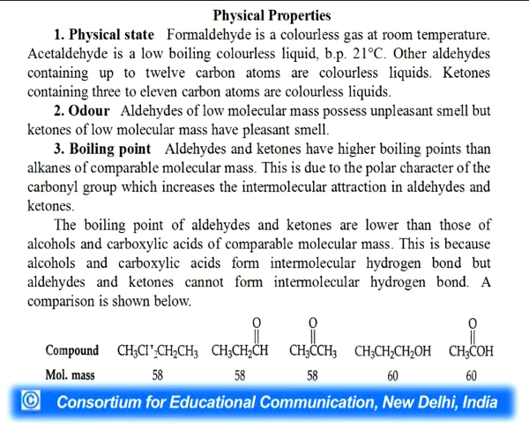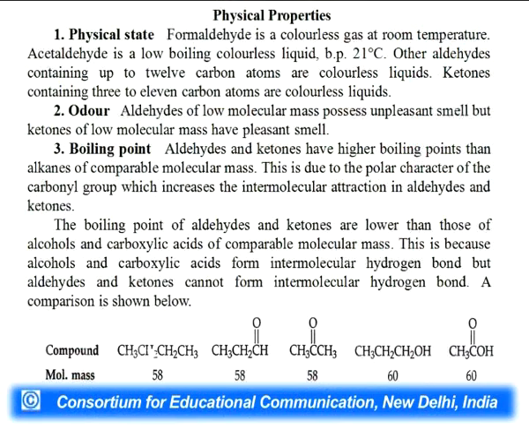Boiling points: aldehydes and ketones have higher boiling points than alkanes of comparable molecular mass. This is due to the polar character of the carbonyl group, which increases the intermolecular attraction in aldehydes and ketones. The boiling points of aldehydes and ketones are lower than those of carboxylic acids and alcohols. Why? Because of intermolecular hydrogen bonding in alcohols and carboxylic acids.